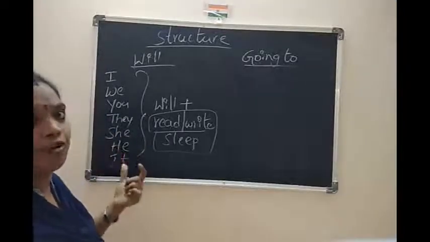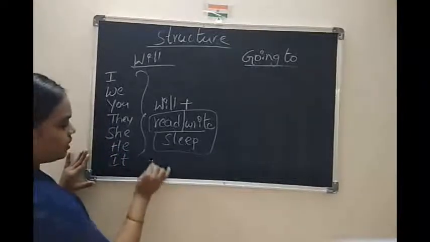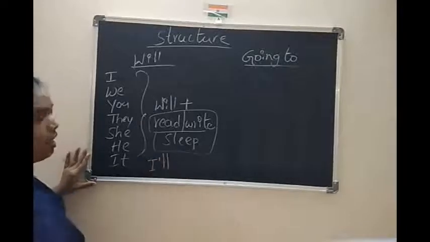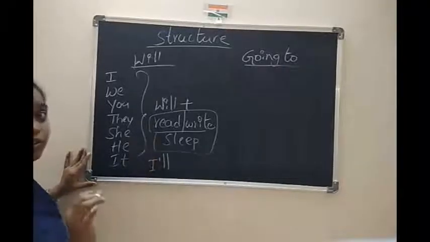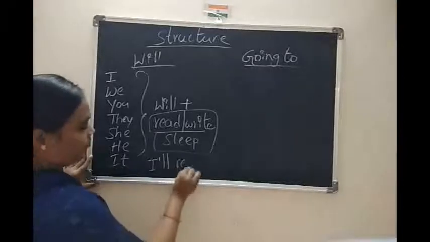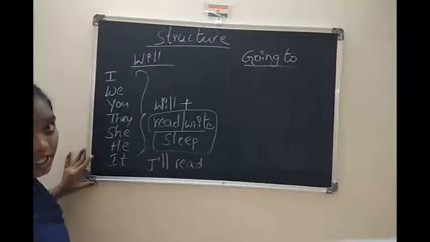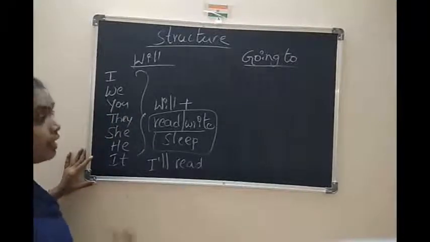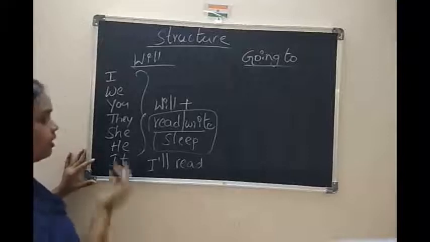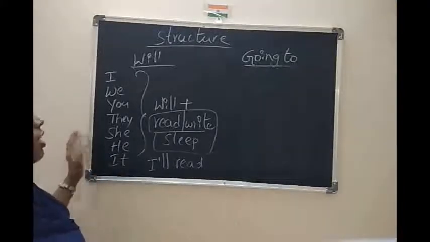For example, you can take first subject. I will means do not write full form. So I'll read. We'll read. You'll read. They'll read. She'll read. He'll read. It'll read. So like that.